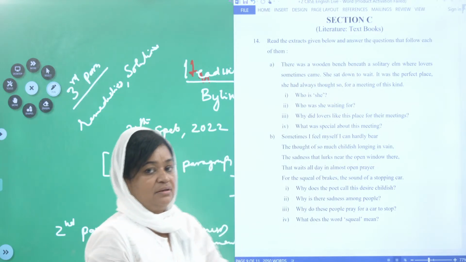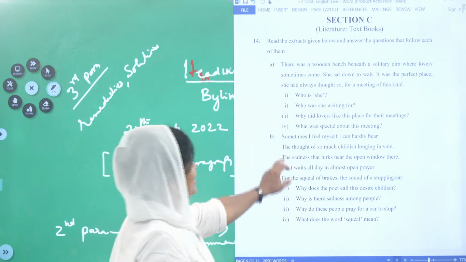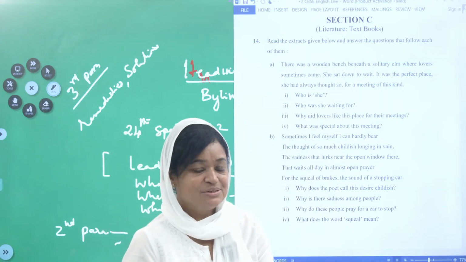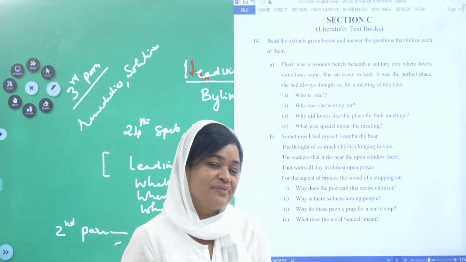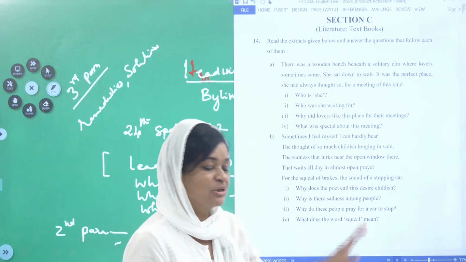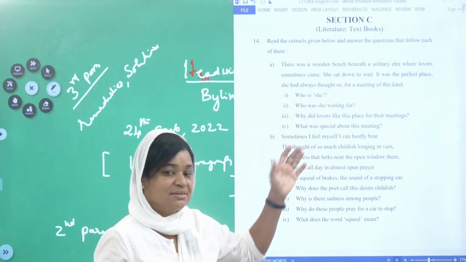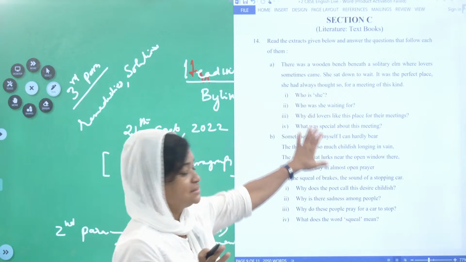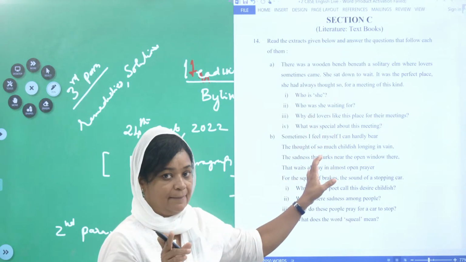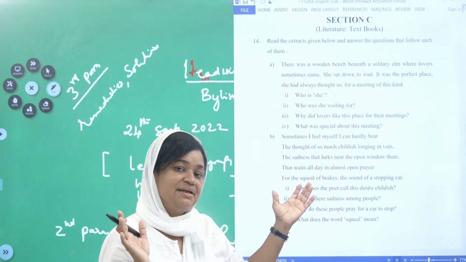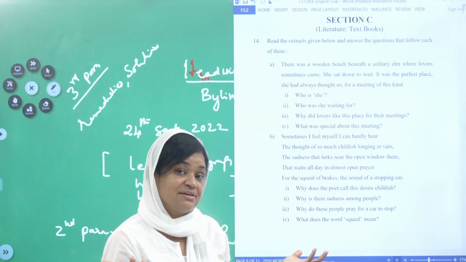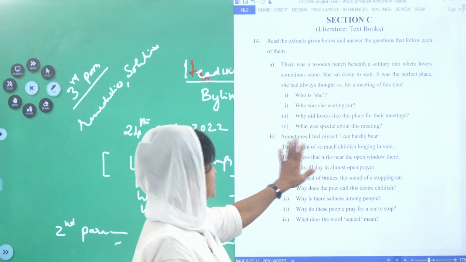Okay. So, sorry. Who is she? Sophie. So, I will not be going very detailed into these answers, because I just want to tell you the method of writing the answers. If it is carrying 1 mark, don't go for many details. Who is she? She is Sophie. From which lesson? Going Places. From which textbook? All those things you need to mention, that's enough.